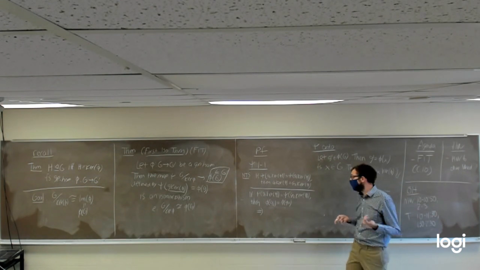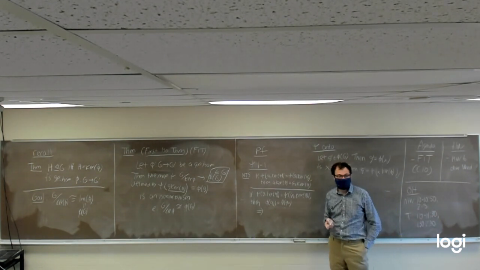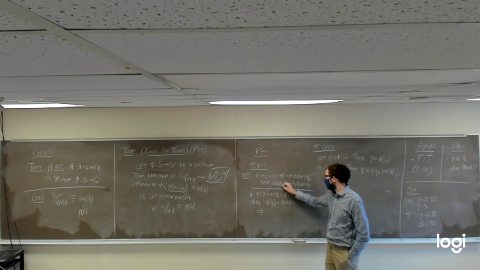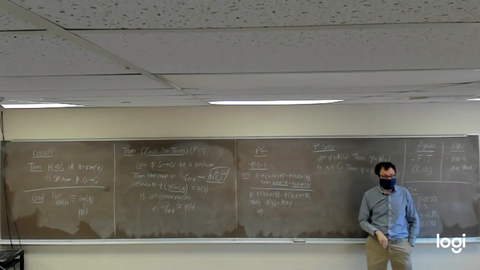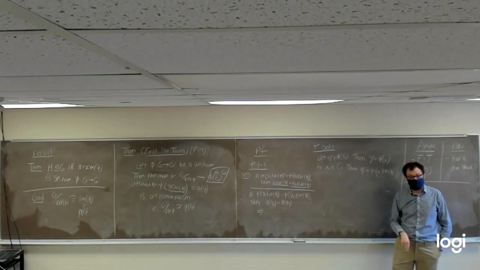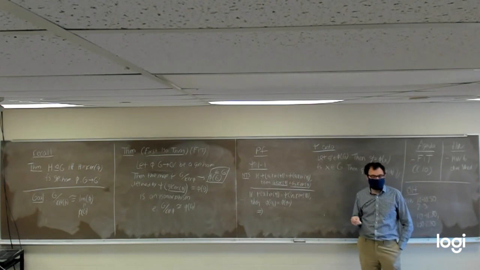Fortunately, we don't need to show that g1 equals g2 necessarily. We just need to show that g1 and g2 generate the same coset of the kernel of phi. Because if we can show that they generate the same coset, then we're home free, even if we don't necessarily know that g1 has to equal g2 itself.